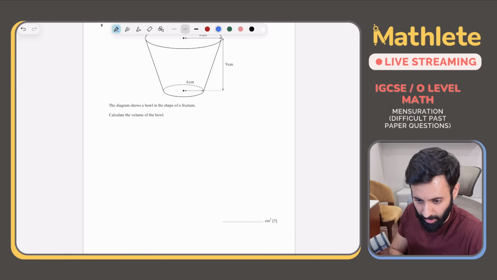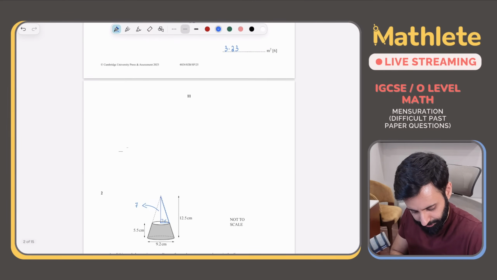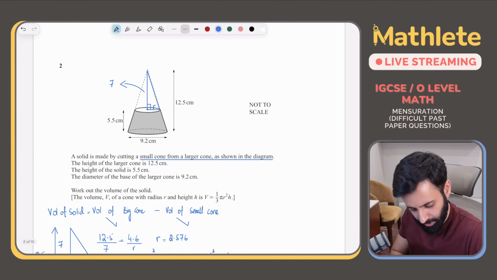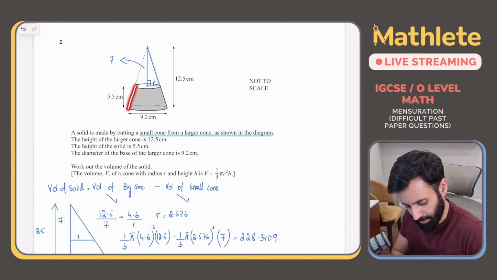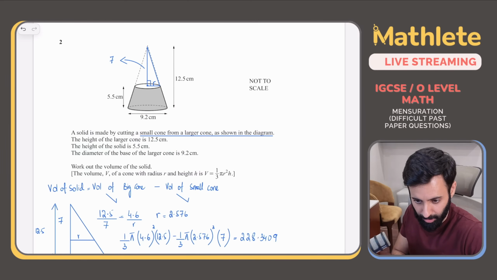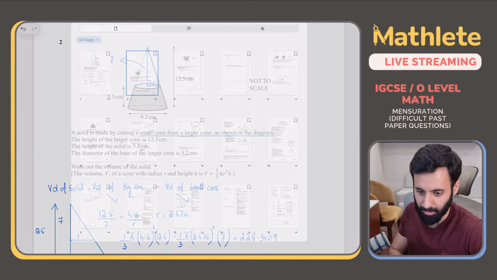Okay. Why are we subtracting volumes? Because this is what's left. This is what's left in the end, right? In the end, this is the shape that's left. It's like you had an entire cone, but you decided to chop off a smaller cone from the larger cone. So what will be the volume left? This will be the volume left. Volume of the big cone minus the volume of the small cone.